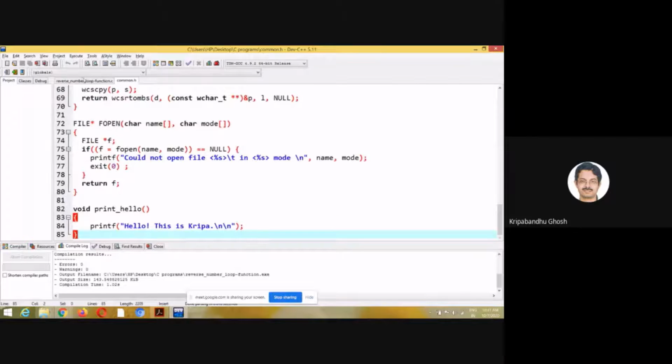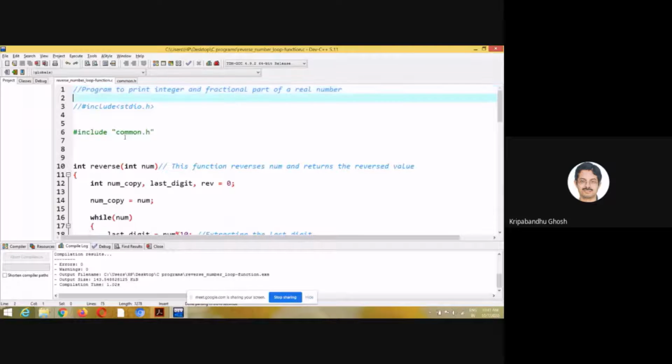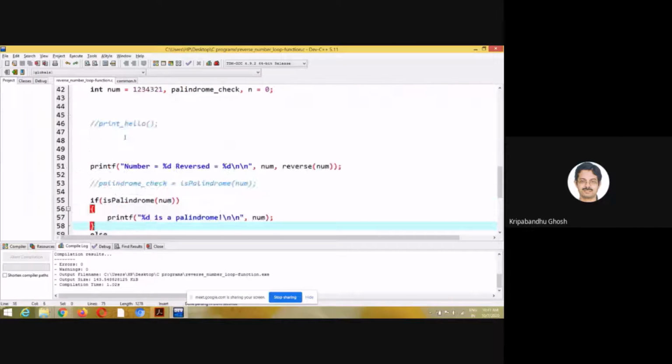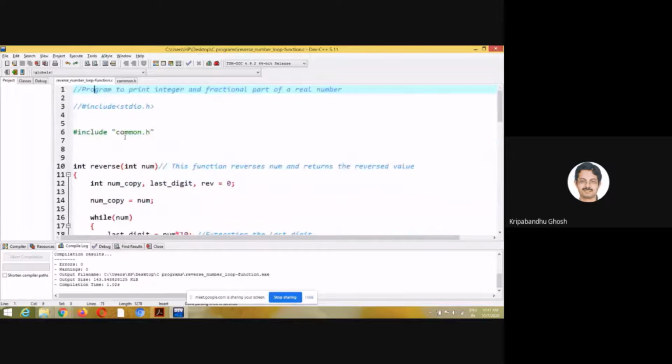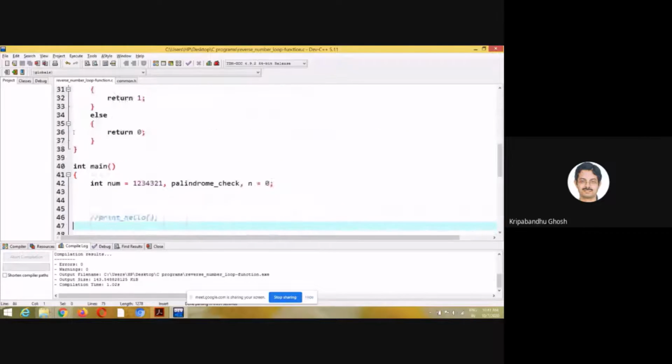Let me try to use this function here. Let's look at this portion of the code. It is a normal C code. I have used stdio.h because I want to use printf.